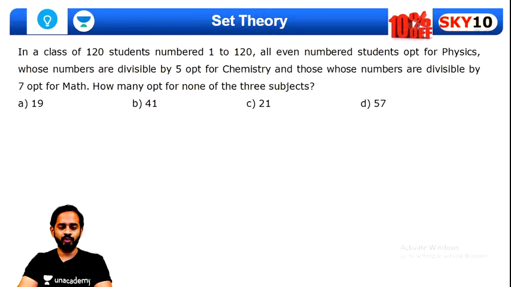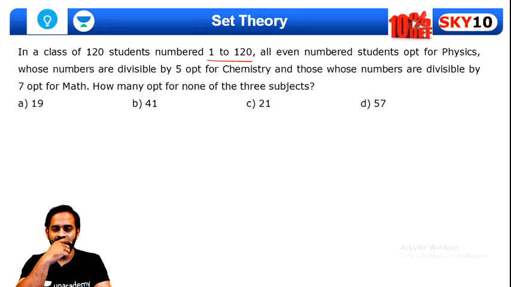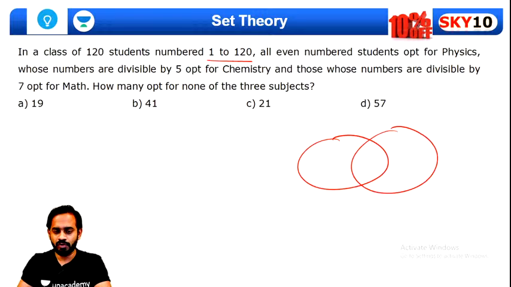In a class of 120 students, numbered 1 to 120, okay, how many subjects are there? There are total physics, chemistry and mathematics. Yes, there are again 3 subjects. So we have these 3 subjects over here. Okay, physics, chemistry and mathematics.